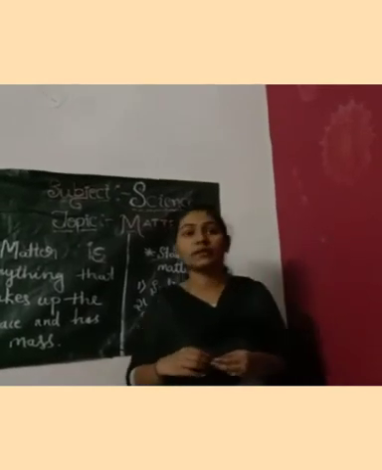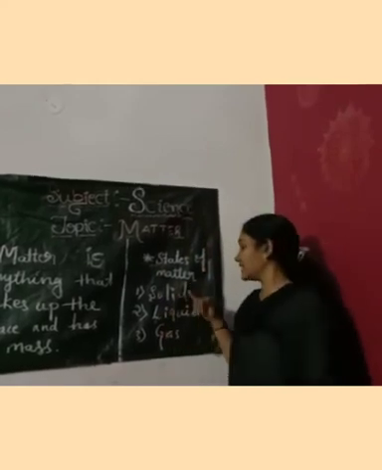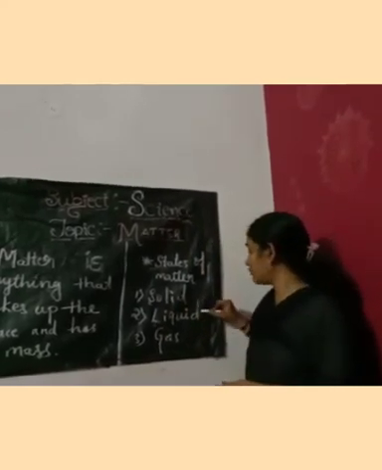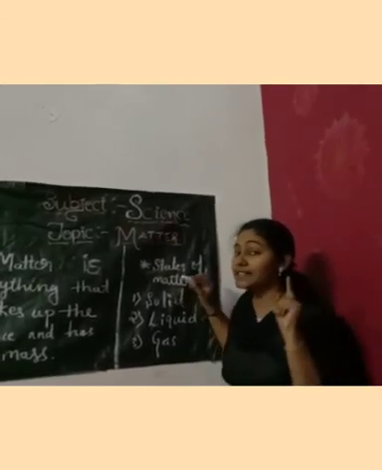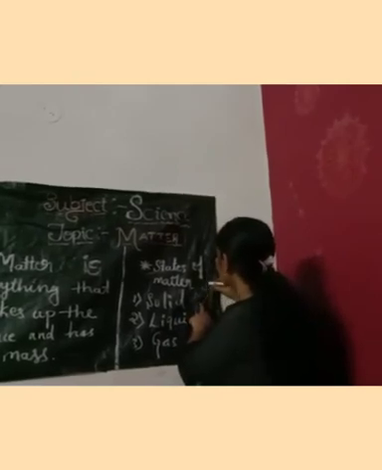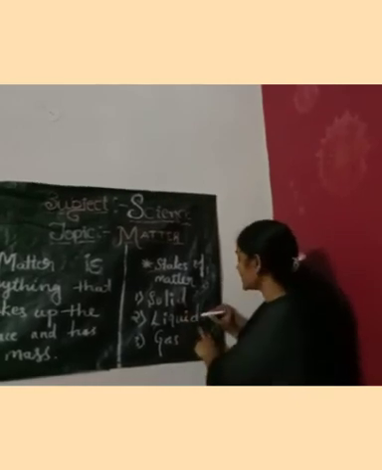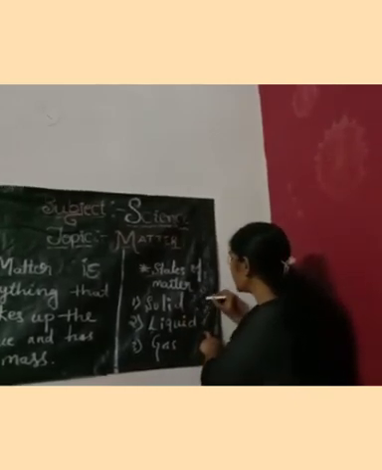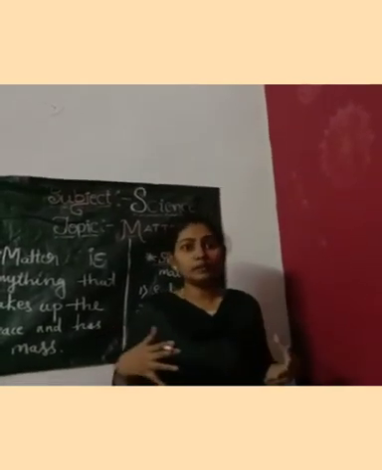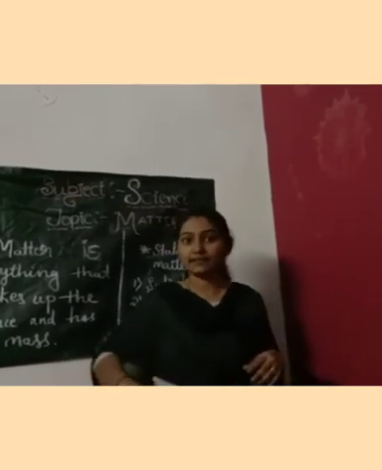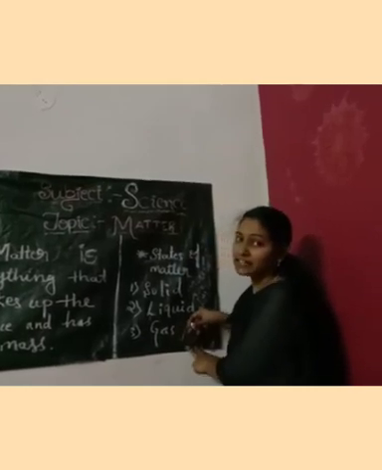And juice, you may drink mango juice. That mango juice is an example for which state of matter? Yes, that is an example for liquid state of matter, not mango. Mango is an example for which state of matter? Yes, mango is an example for solid state of matter. But the juice you make and drink, that is an example for the liquid state of matter. And then next, there is a strong wind blowing and you cannot see it, but it is present. That touch you can feel. So that is an example for gaseous state of matter.